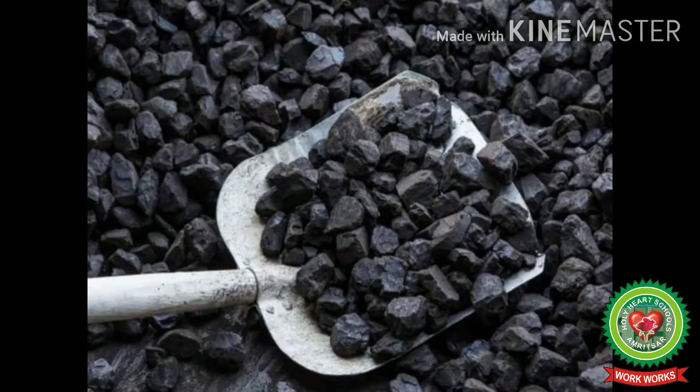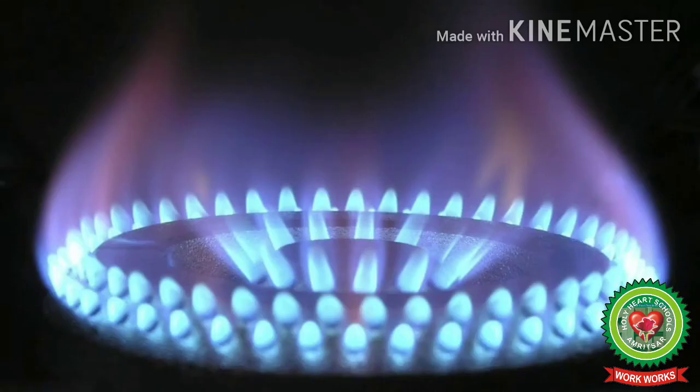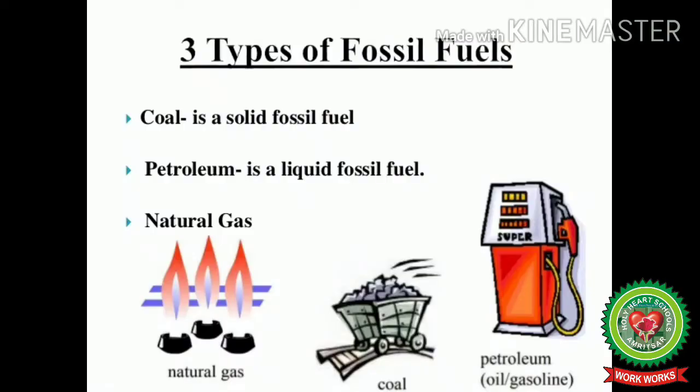Students, this paragraph means the important non-metallic minerals are coal, petroleum and natural gas. We use these as fuels and that is why they are called fossil fuel. And the meaning of fossil fuel is fuel formed by dead plants and animals millions of years ago.